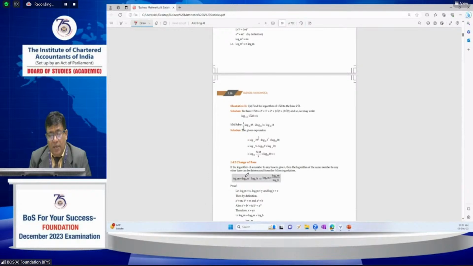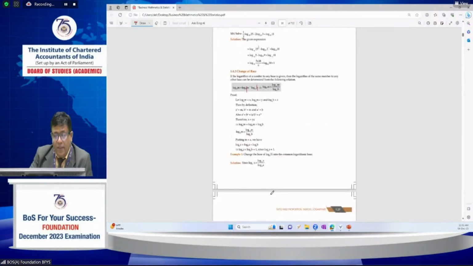The next one is change of base. Suppose log m base a equals, without disturbing the value, we can write log m base b divided by log a base b. Here we interchange it without disturbing the value. This b and this b can be any constant, and log m base a can also be expressed in this manner.